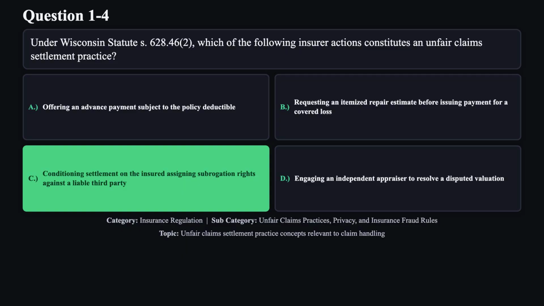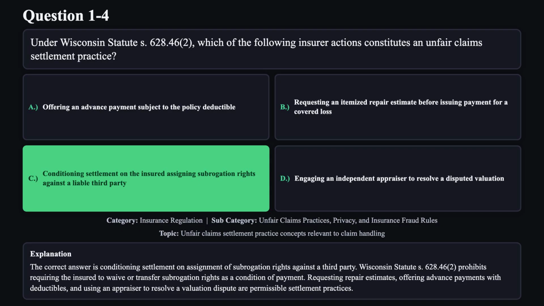The correct answer is C. The correct answer is conditioning settlement on assignment of subrogation rights against a third party. Wisconsin Statute S. 628.46 prohibits requiring the insured to waive or transfer subrogation rights as a condition of payment.